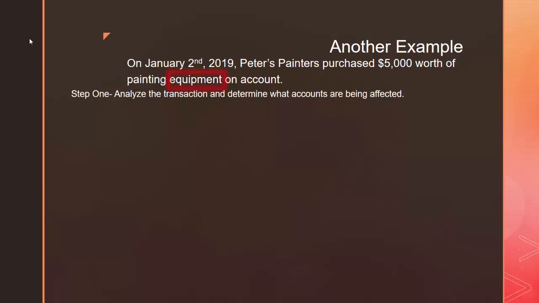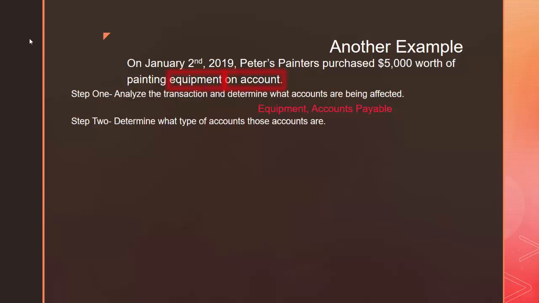And how is Peters Painters paying for this equipment? They're paying for it on account. That is fancy accounting lingo to say that they're getting the asset, the equipment, now, and they're going to pay for it later. And when things are paid for on account, they're recorded under the account accounts payable. So in this example, the two accounts being affected are equipment and accounts payable.